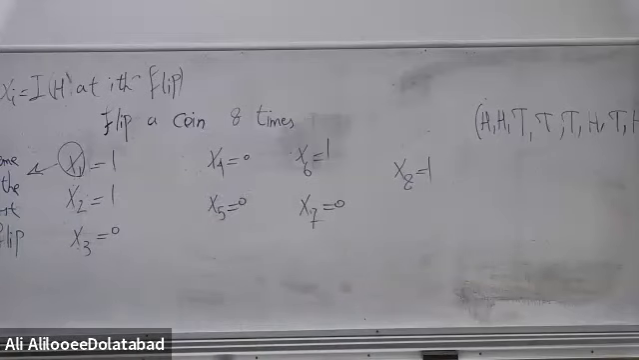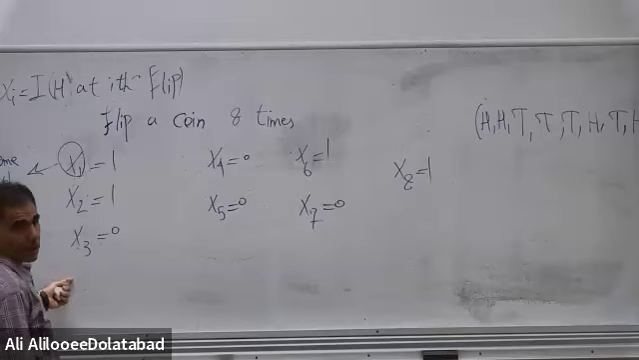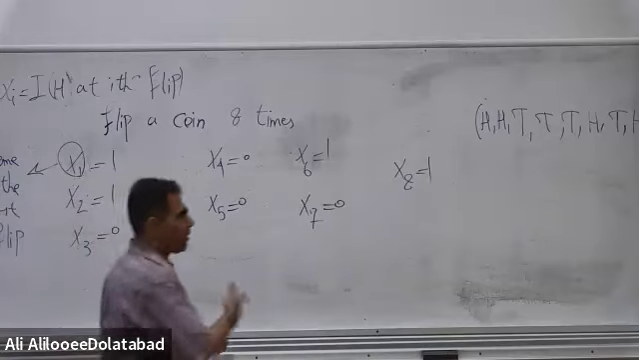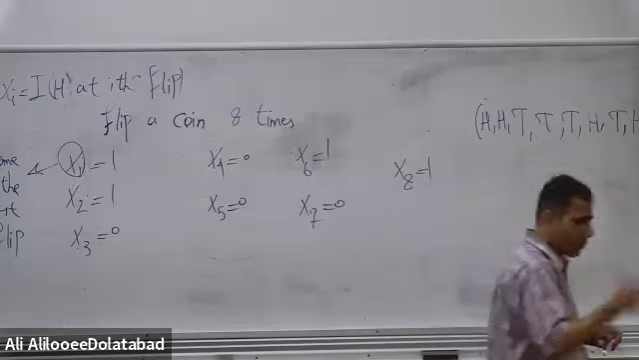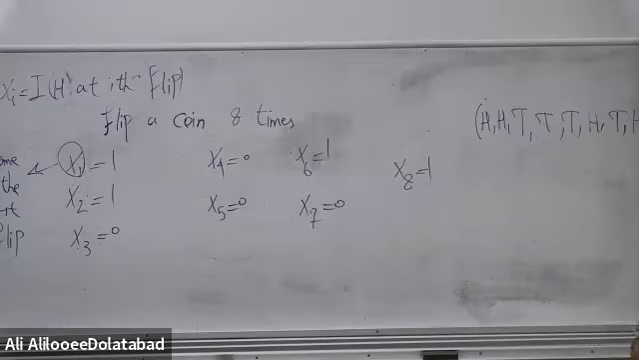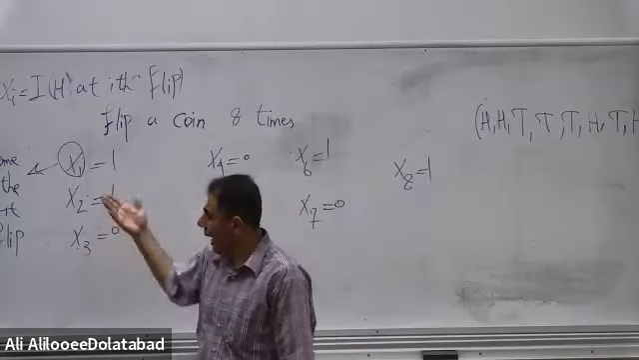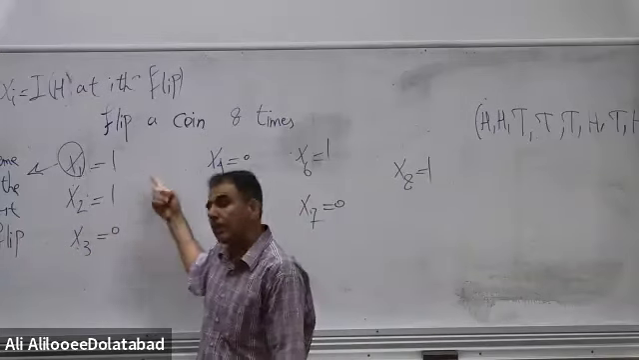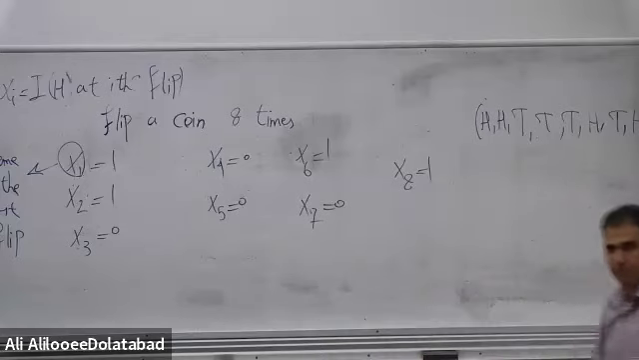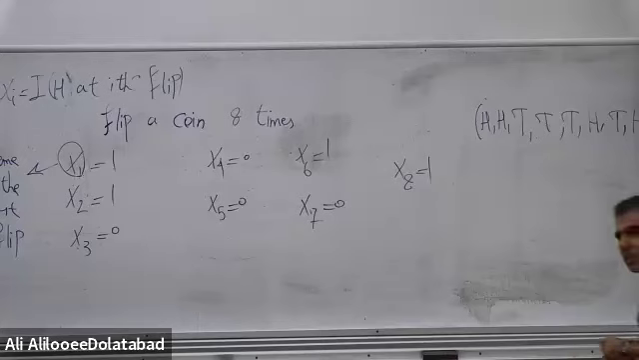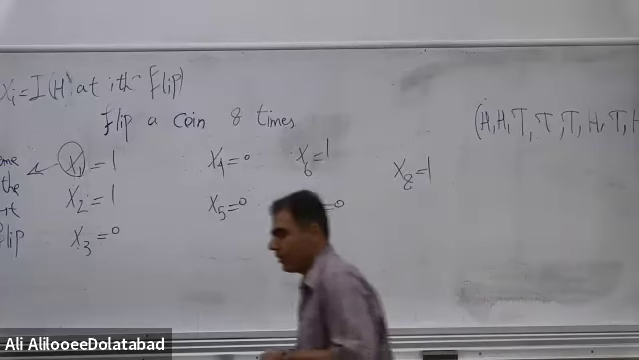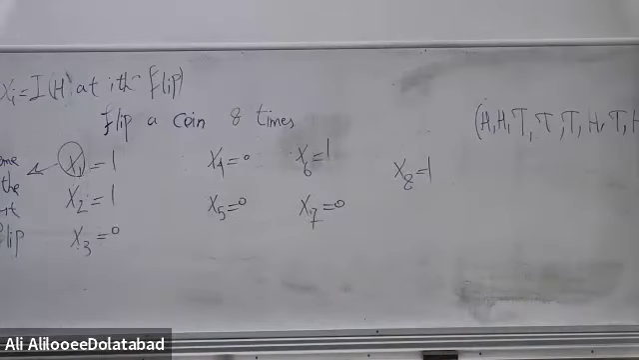I didn't do anything complicated. The only thing that I did is using these xi's to show what happened in each flip. In the i-th flip, if head occurs, we have 1. If tail occurs, 0. Any questions? Any comments?